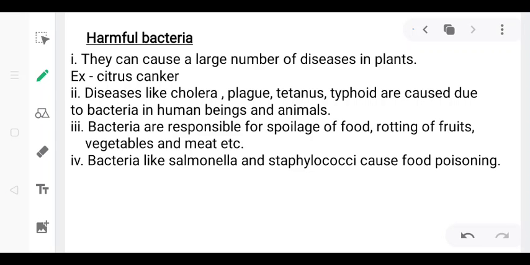Next, some diseases like cholera, diphtheria, plague, tetanus, typhoid, pneumonia, tuberculosis. These all are caused due to bacteria in human beings and animals. Next point is bacteria are responsible for spoilage of food, rotting of fruits, vegetables, and meat, etc. Bacteria like Salmonella and Staphylococci can cause food poisoning.